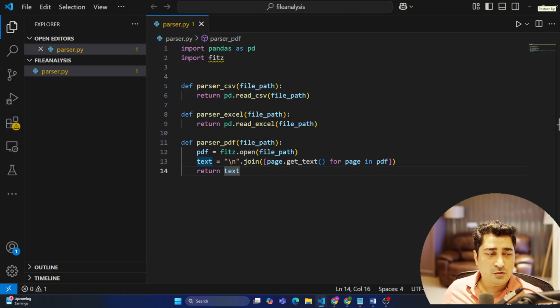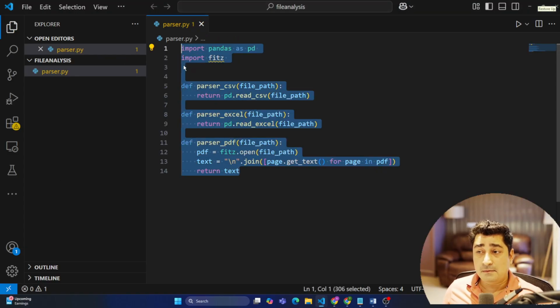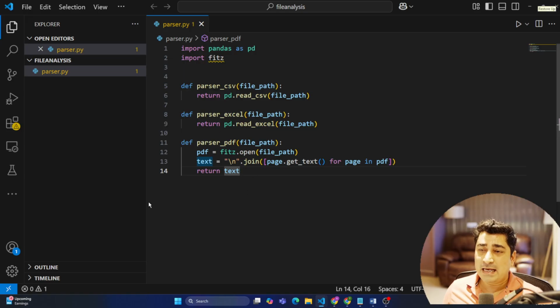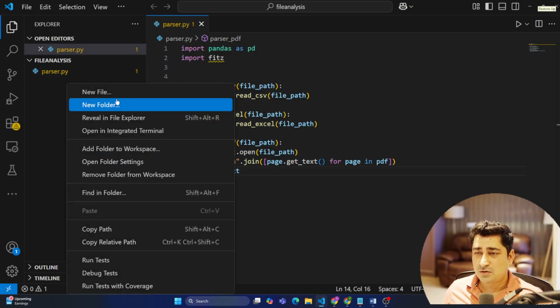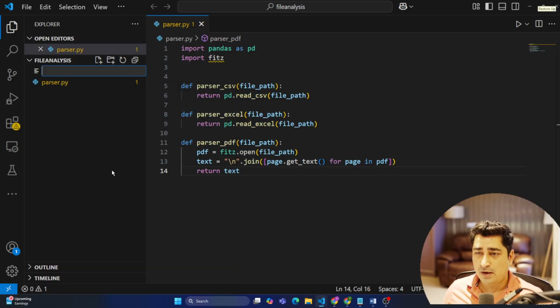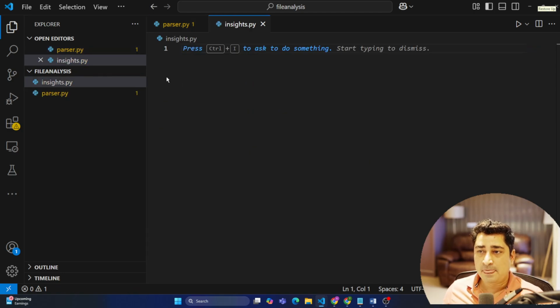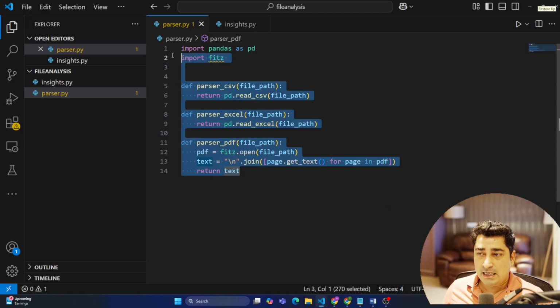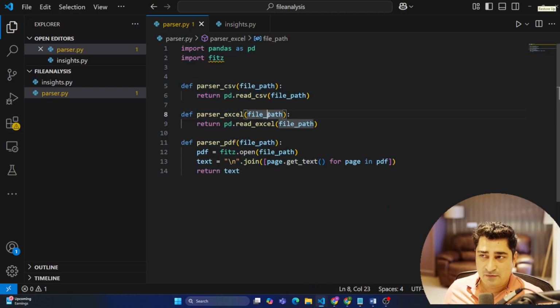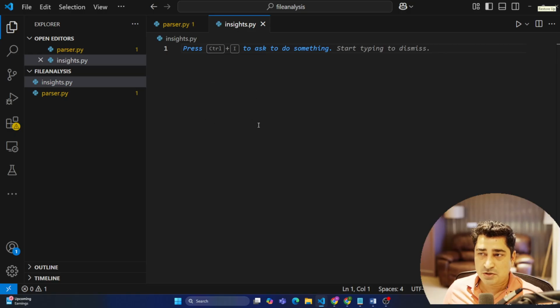Once I'm able to parse this entire file, what I'm supposed to do is send this data into my LLM. So how will I be able to do that? Maybe I can create a new file over here, insights.py, which is going to take data from these files, whatever file you read, and generate some sort of insights based on the LLMs.